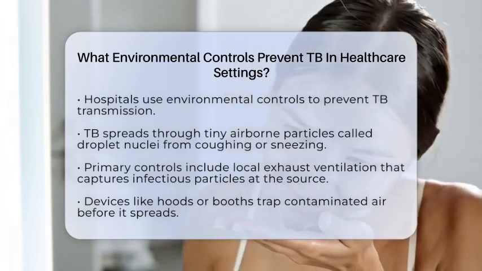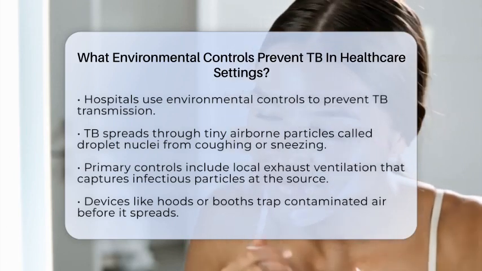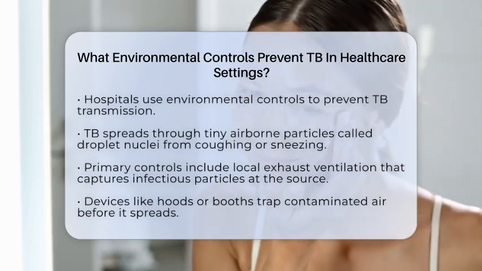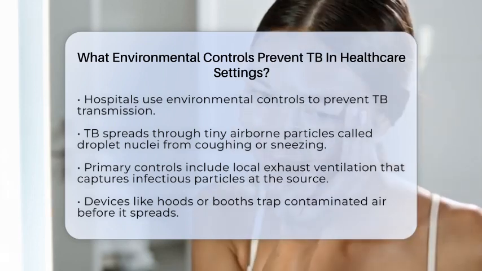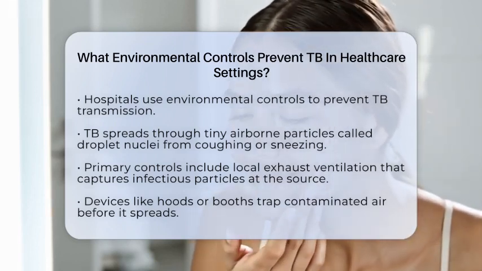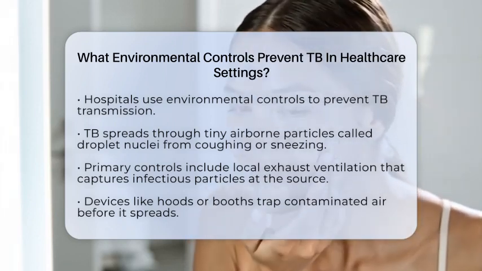These controls focus on managing the air you breathe, since tuberculosis spreads through tiny airborne particles called droplet nuclei that contain the bacteria. When someone with active TB coughs or sneezes, these particles can float in the air and infect others if not properly managed.